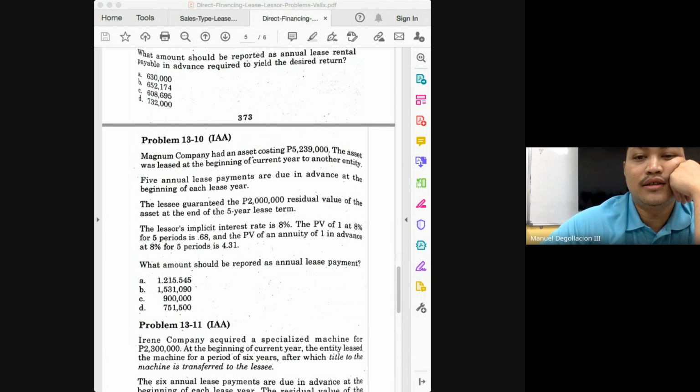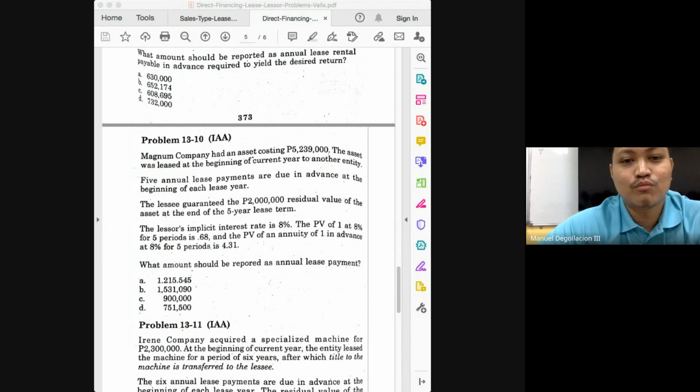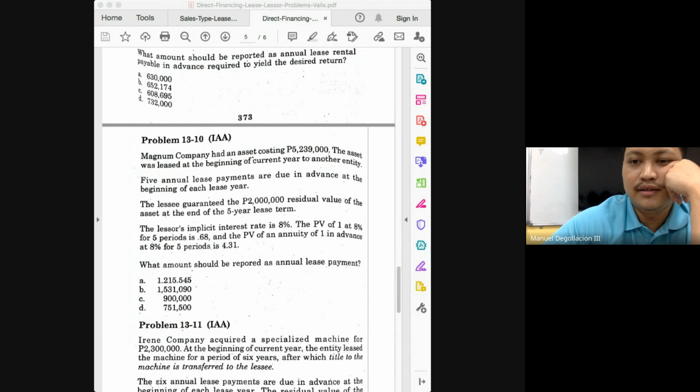Again, how much would be the balance on January 1 of the third year? 3,000,010.